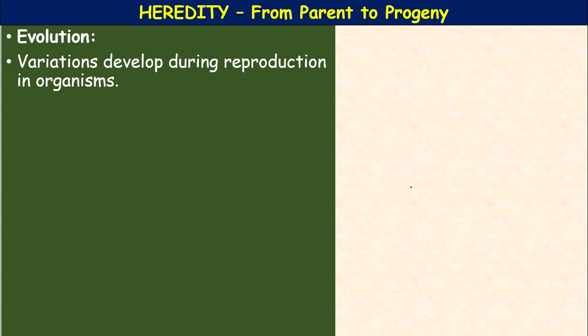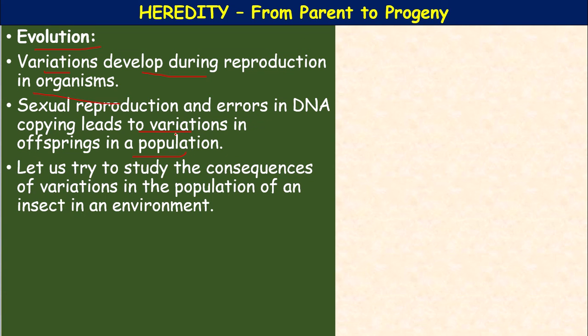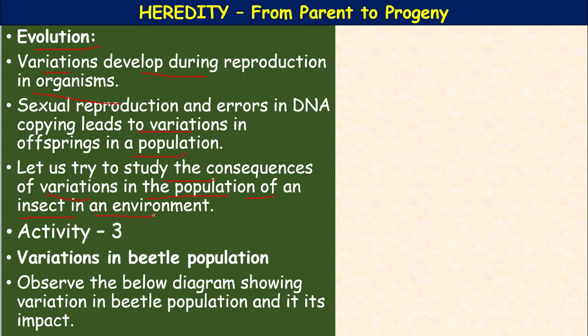Now, come to the variations, evolution. What is evolution? The variations developed during reproduction in organisms. Sexual reproduction and errors in DNA copying lead to variations in the offsprings in the population. Variations means differences, changes. Let us try to study the consequences of variations in the population of an insect in an environment. So, the next, third activity: the variations in beetle population.